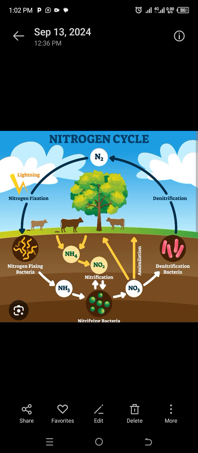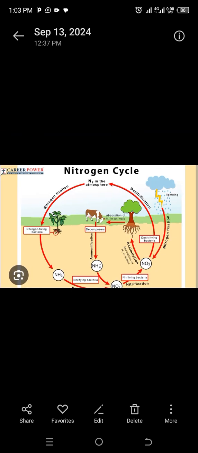Process number 3 is assimilation. Assimilation is a process of absorbing nitrogen compounds, which are nitrates and ammonia, by the plants and animals. Process number 4, ammonification.